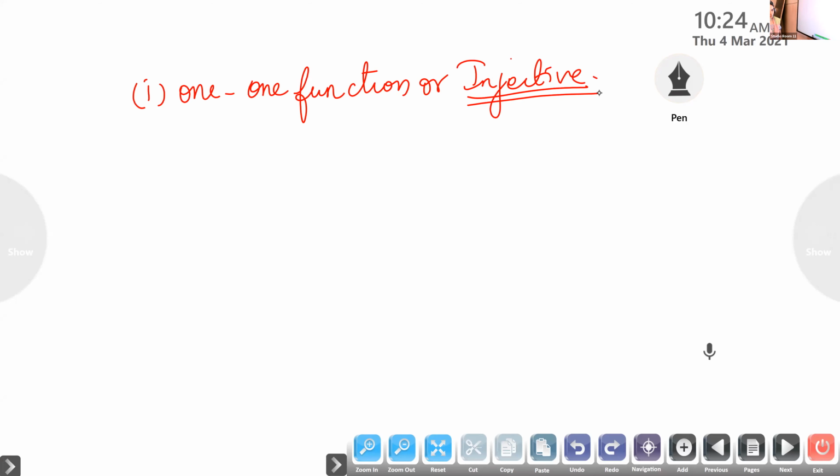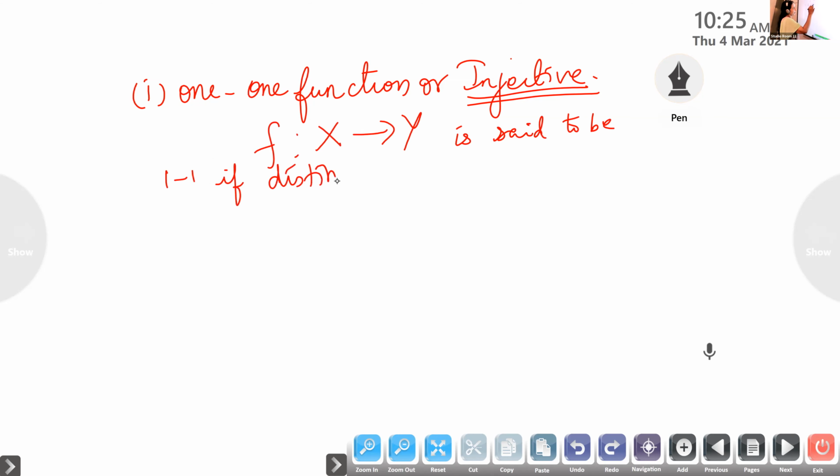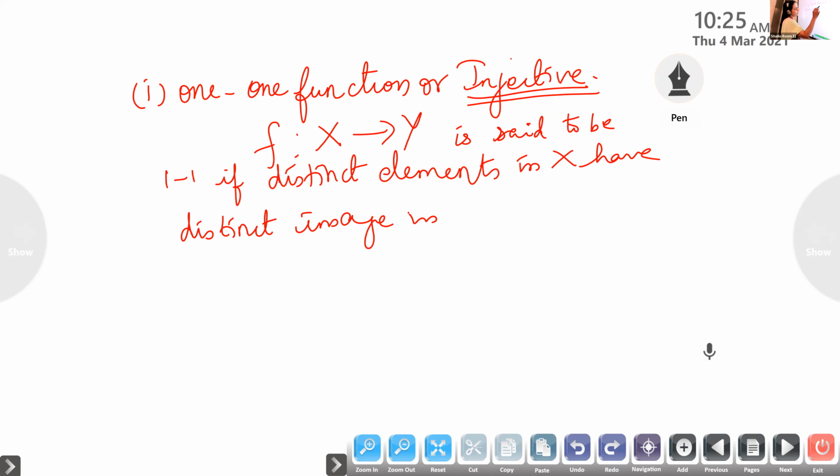So what is meant by a one-one function? Imagine f is a function from X to Y. A function f from X to Y is said to be one-one if distinct elements in X have distinct images in Y. Distinct elements have distinct images means it is one-one.